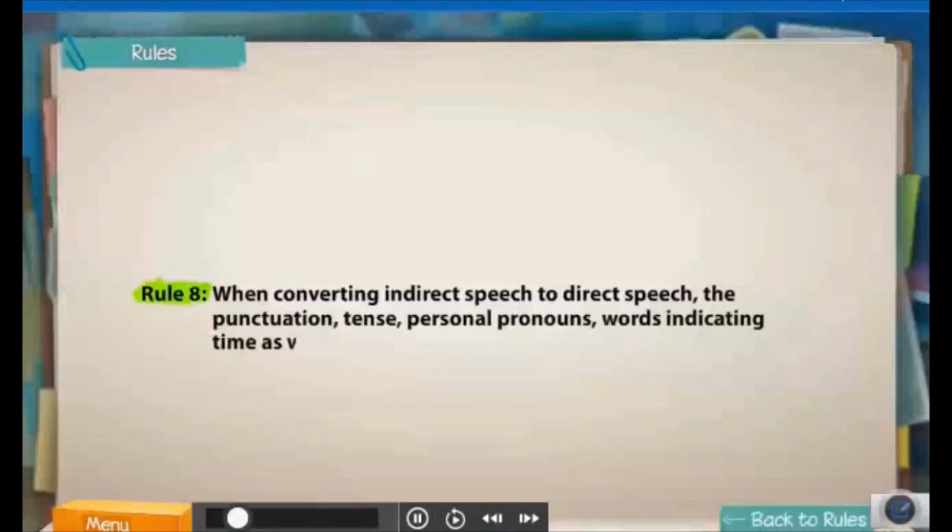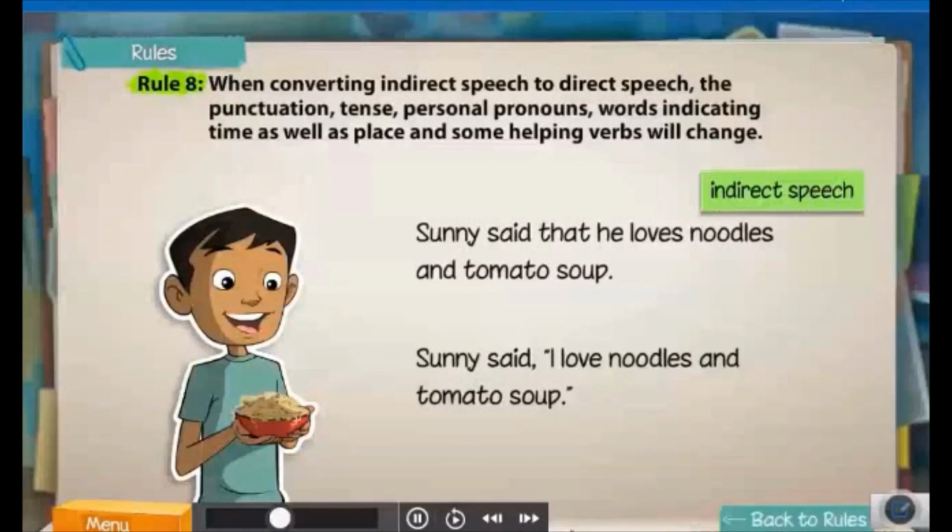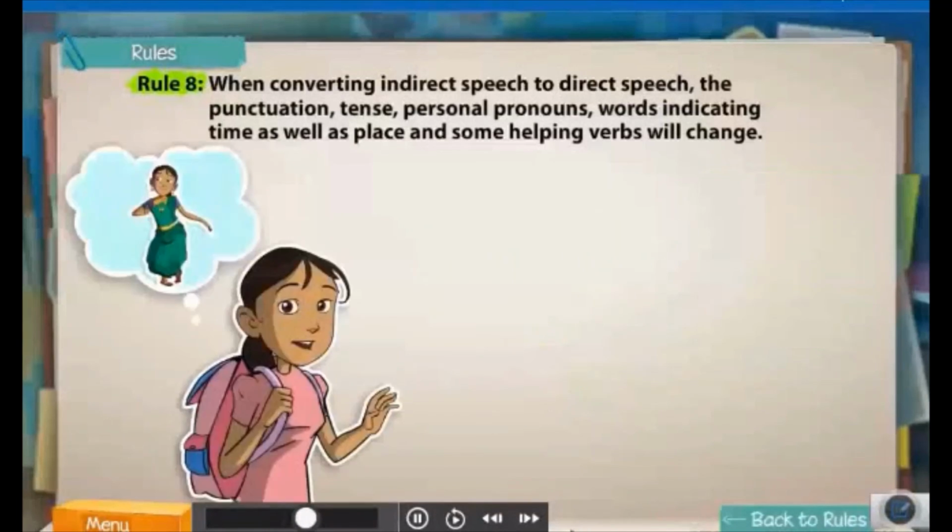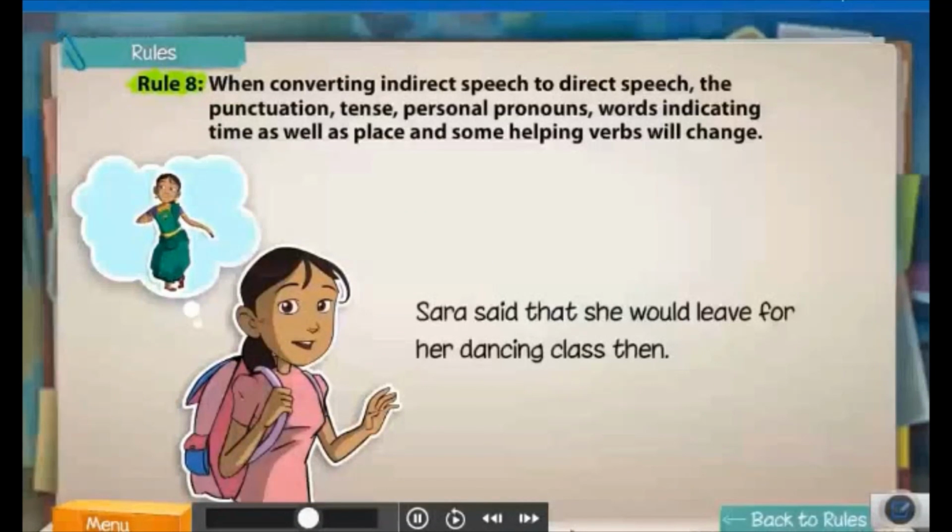When you convert this sentence into direct speech, the punctuation and personal pronoun will change. Similarly, when this sentence in indirect speech is converted to direct speech, the punctuation, personal pronoun, tense, helping verb, as well as the word indicating time will change.